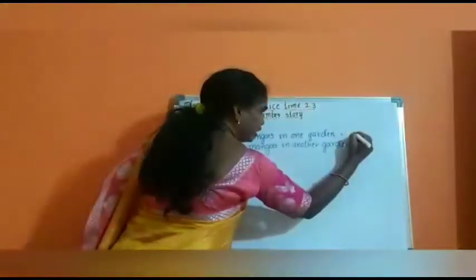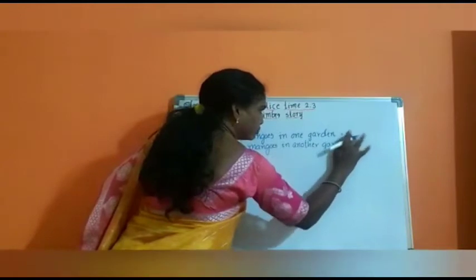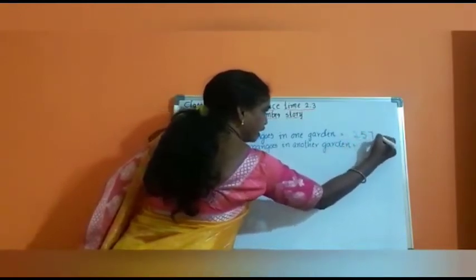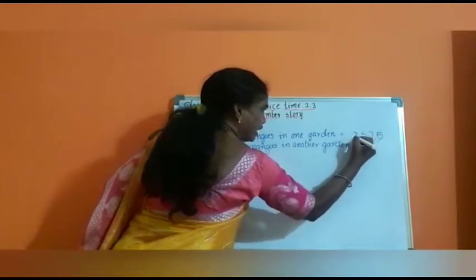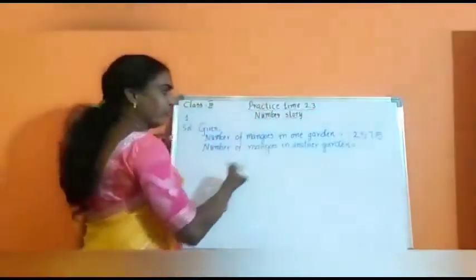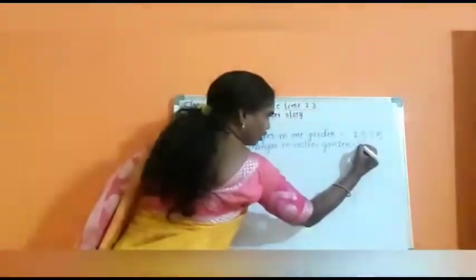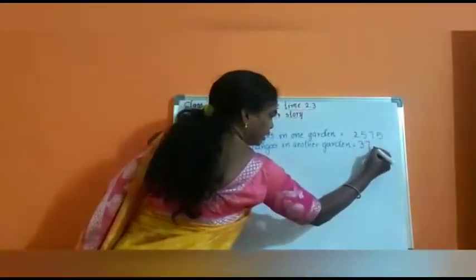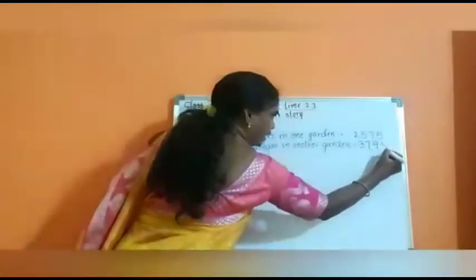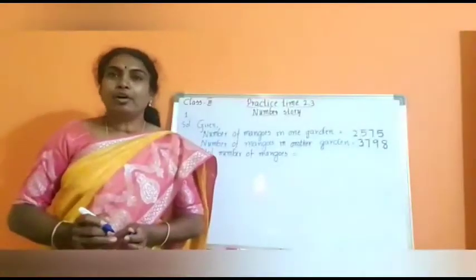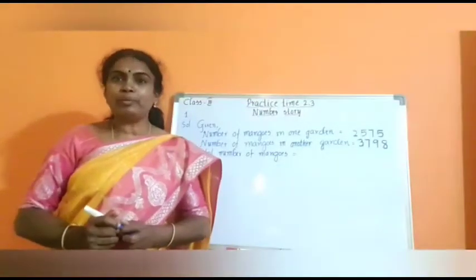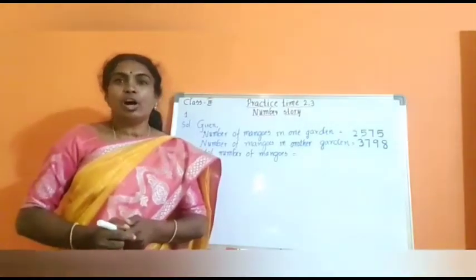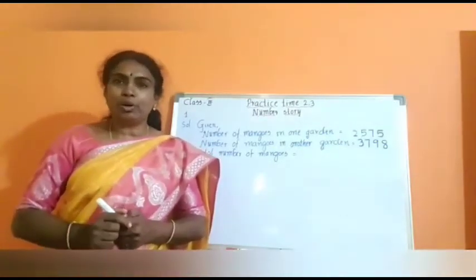See here, the number of mangoes in the first garden? 2575. And the number of mangoes in another garden? 3798. What did they ask to find out in the problem? How many mangoes were produced altogether in two gardens?